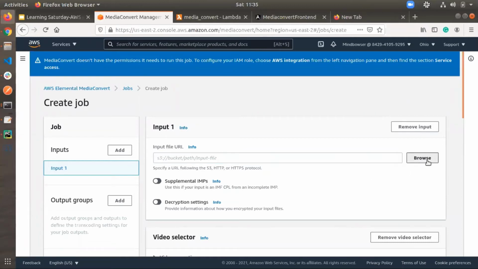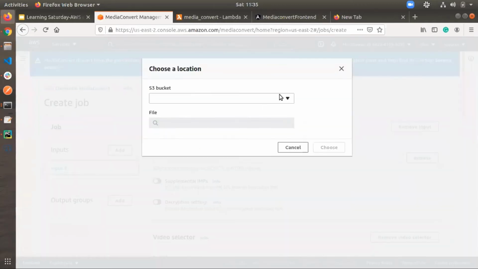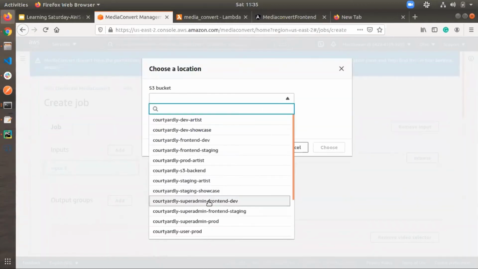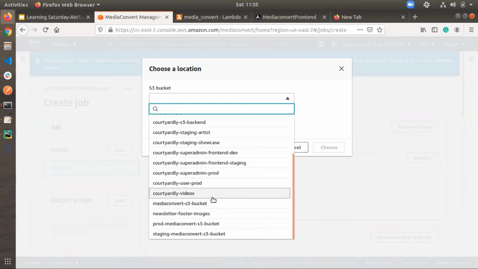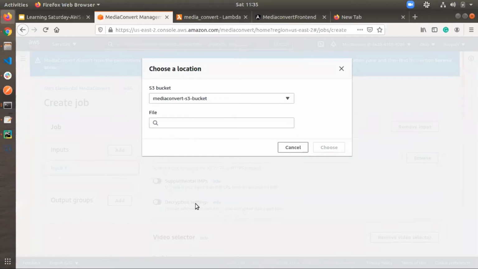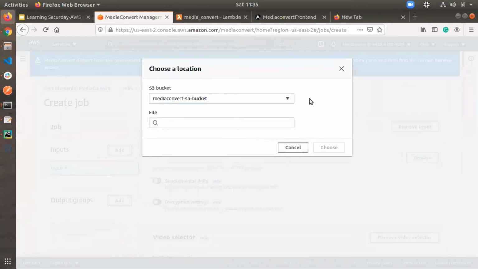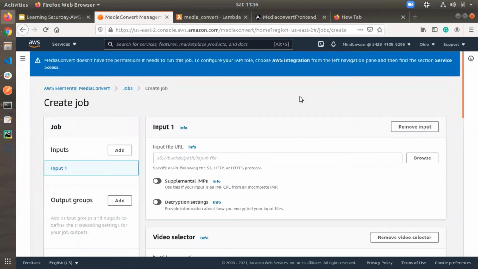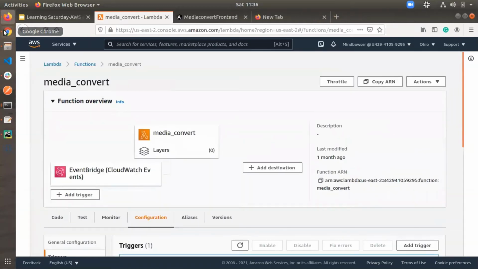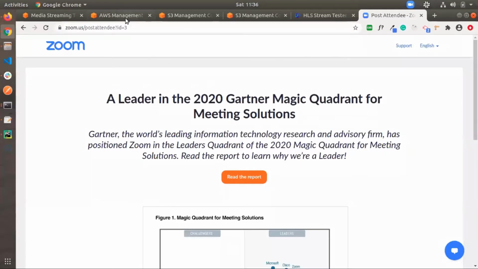So I am selecting one of the input files. I have created one bucket, media converter. Sorry, sorry, sorry. I am using a different account, so I will show in a different browser.